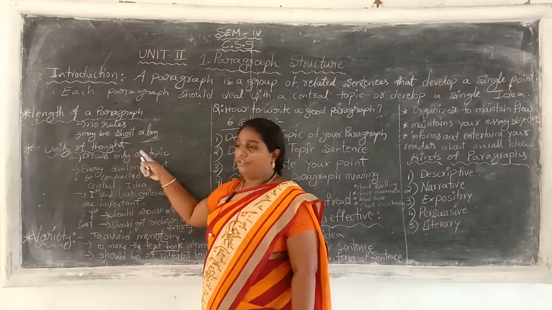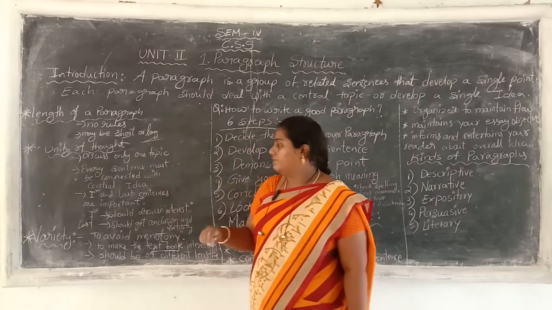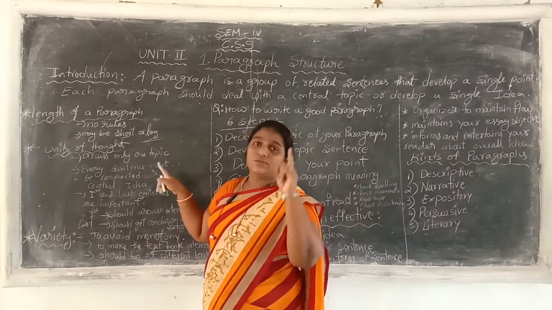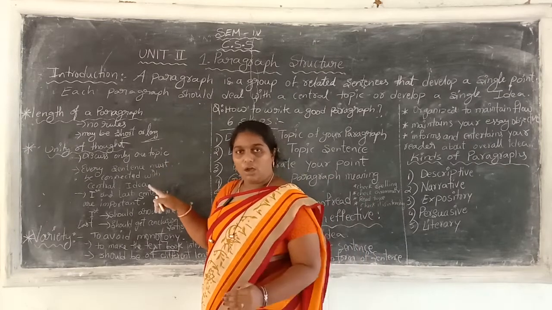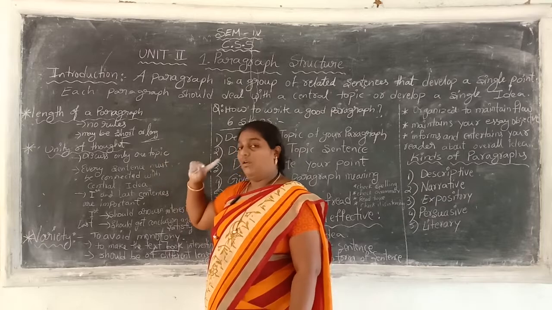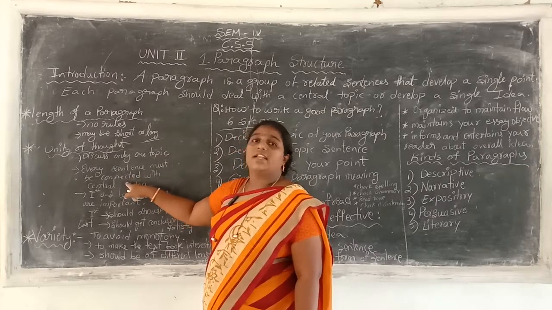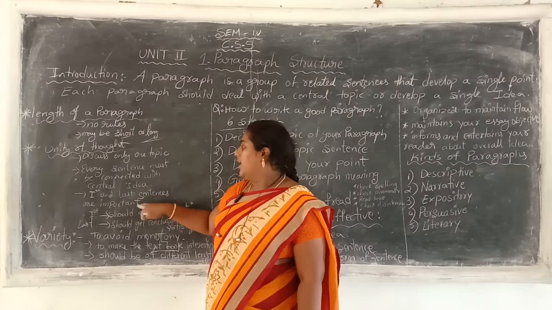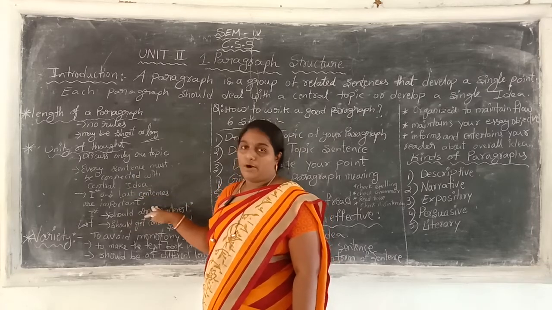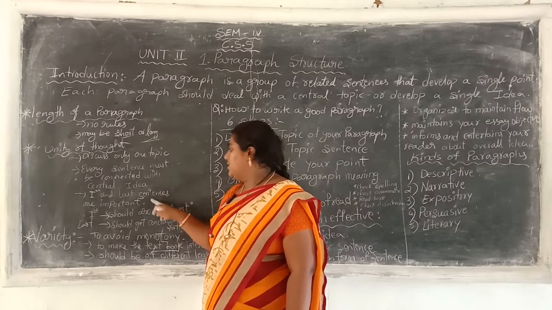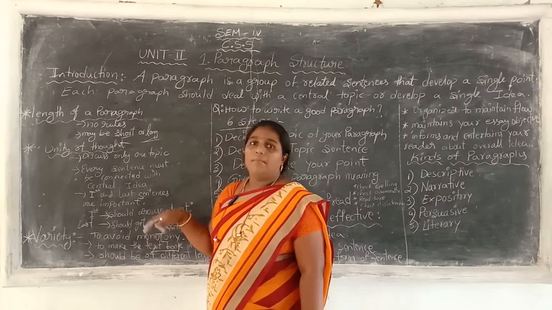And unity of thought. Next one is unity of thought. Here, every sentence must connect to the central idea. Throughout the para, you have to discuss only one topic or one point. Every sentence must connect with the central idea. And first and last are important here. In the first sentence you have to give the main theme.